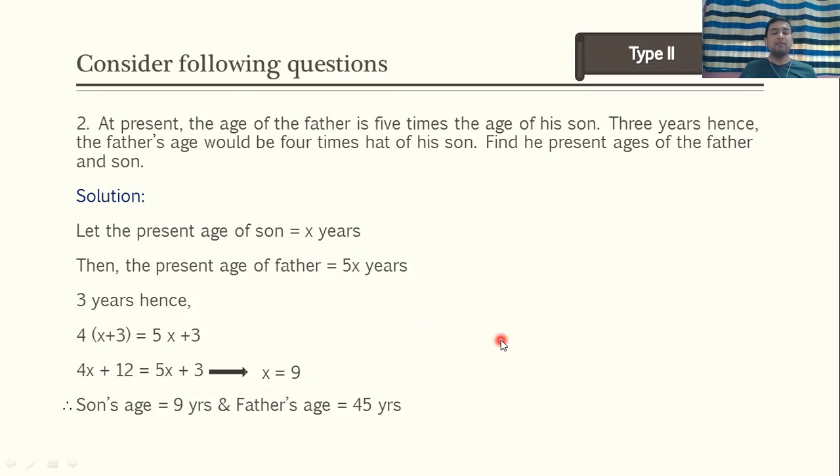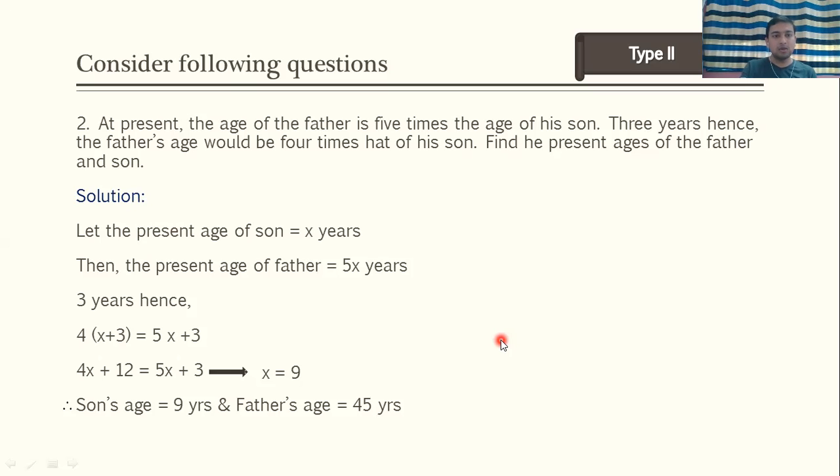See what is the difference between type 1 and type 2. In type 1, the relation of present ages is given, and the second relation between the ages is x years ago, t1 years ago, like 3 years ago, 5 years ago. In the second type of problem, the relation of present ages is given, and after 3 years, after 5 years, after 7 years, the relation between their ages is given. Based on that we have calculated in both the types: we assumed the present age of son and then proceeded.